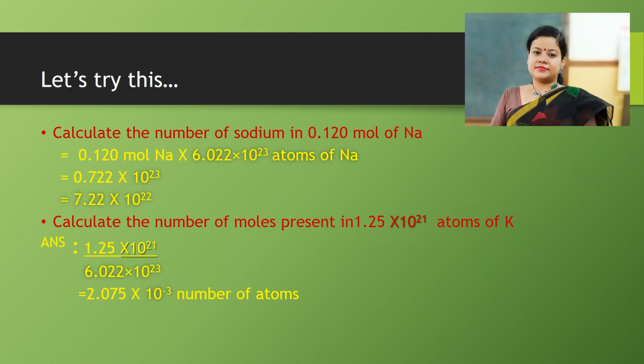Children, while calculating, you should see the position of decimals carefully. 10 to the power 21 by 10 to the power 23 equals 10 to the power minus 2. We have adjusted the decimal position from 0.2075 to 2.075. That is why the answer is 2.075 into 10 to the power minus 3.